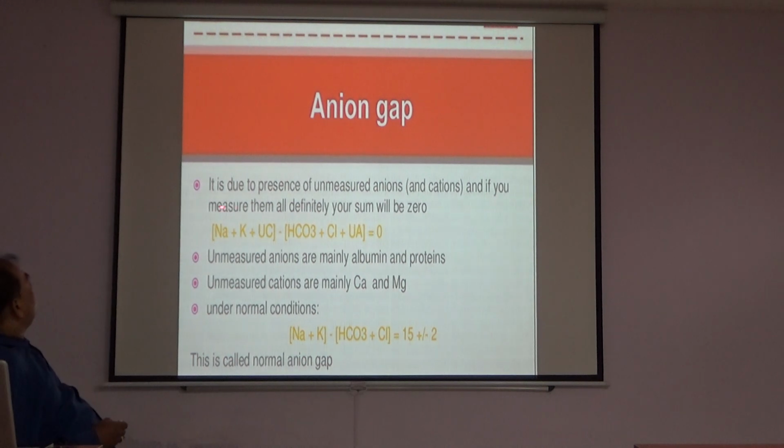Anion gap continued. It is due to the presence of unmeasured anions and cations, and if you measure them all, definitely your sum will be 0. Sodium, potassium and unknown ions minus bicarbonate, chloride and unknown ions is 0. Unmeasured anions are mainly albumin and proteins. Unmeasured cations are mainly calcium and magnesium. So under normal conditions, sodium plus potassium minus bicarbonate plus chloride is 15 plus or minus 2. This is called the normal anion gap, and the range is 8 to 18 milliequivalent per liter.